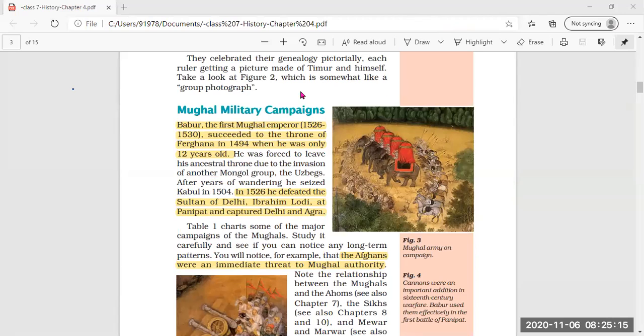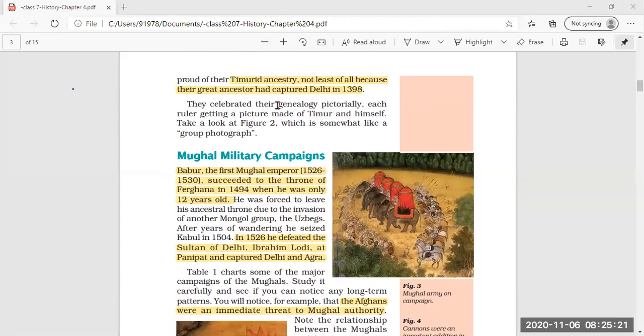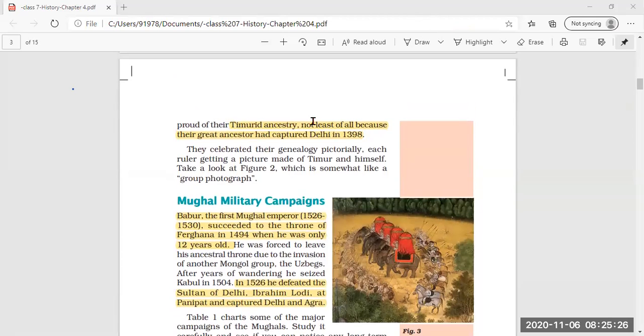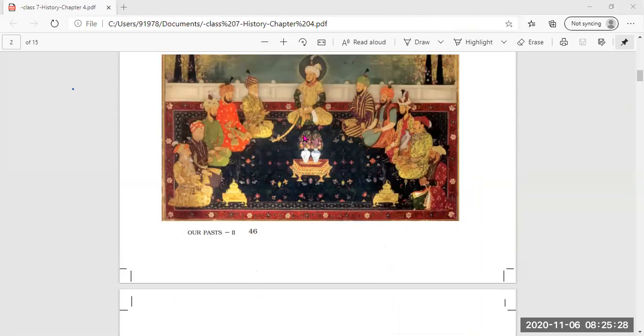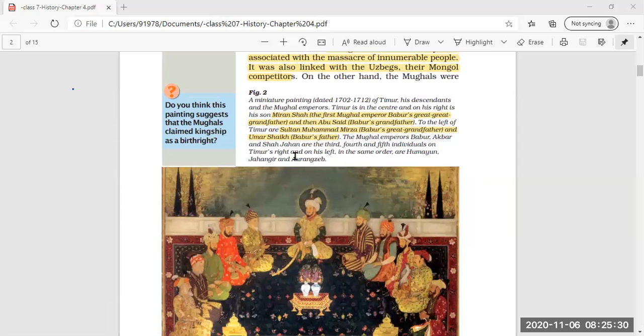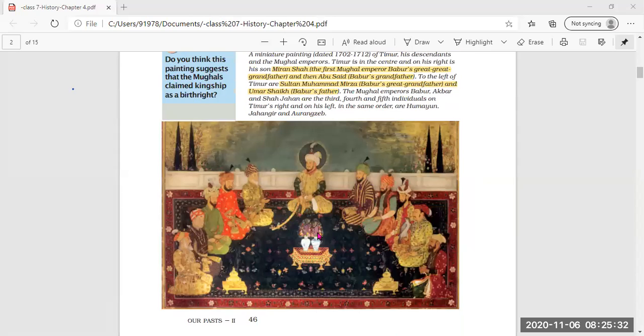Now they celebrated their genealogy pictorially, each ruler getting a picture made of Temur. Even they felt proud in having a picture with Temur. Now in figure 2, it is seen clearly over here. In the miniature painting, Temur is sitting in the center, and the descendants of the Mughal emperors are sitting all around.